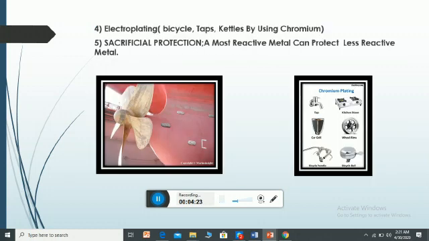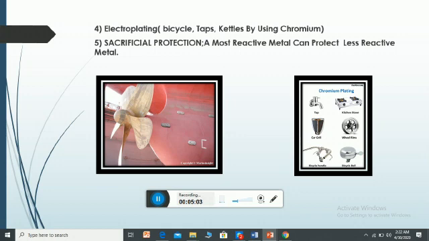Fifth method, electroplating. Look at the figure. Chromium plating, we use chromium plating. Kitchen stove, taps, car grills, wheel rims, bicycle bell and bicycle handle. These are the main examples where a metal coating is on the surface of a metal. We use chromium to prevent corrosion, and this reduces the corrosion process, because at the surface water and acid or air will not react directly with the metal surface.